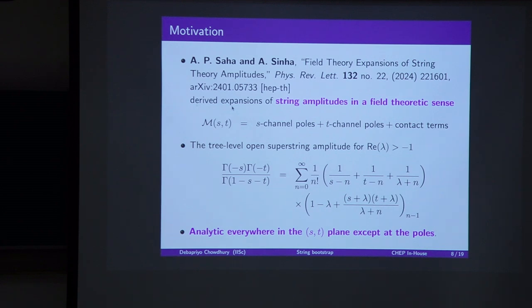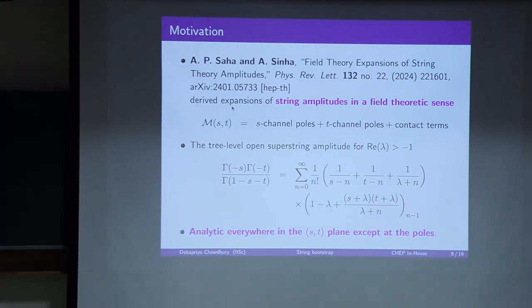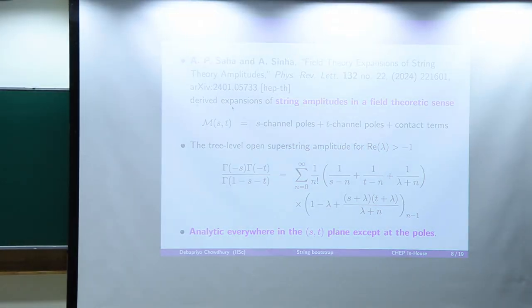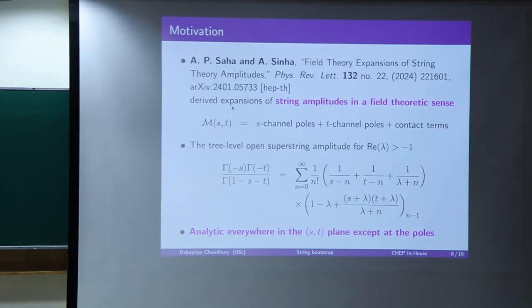Anyways, so if we make a field redefinition to psi going to psi plus lambda phi 1 phi 2, then you can see that you get additional interactions of this form, right? Now if we make a calculation of the amplitude using this, we will see that the amplitude remains invariant, but you get this additional term in the amplitude.